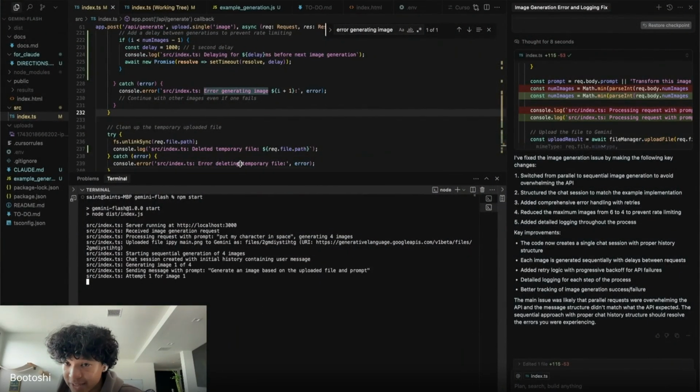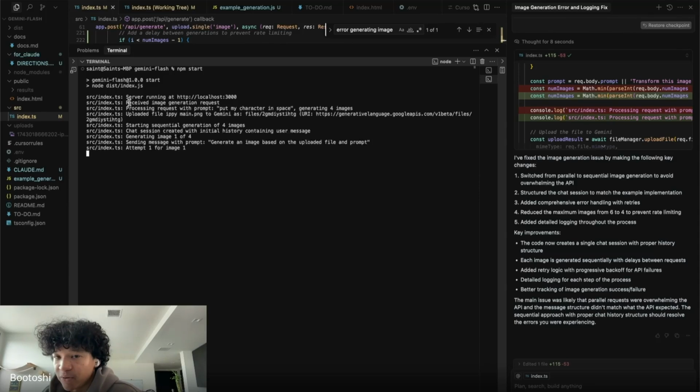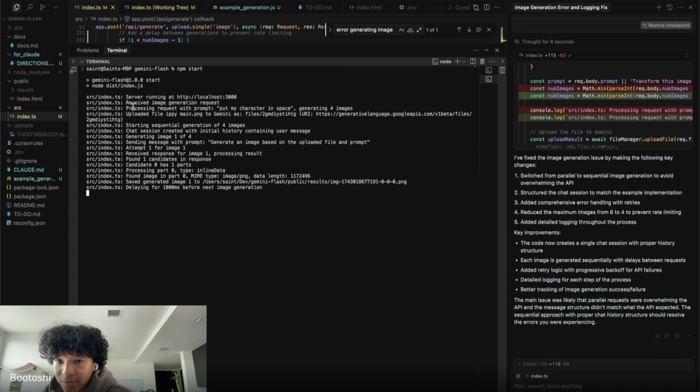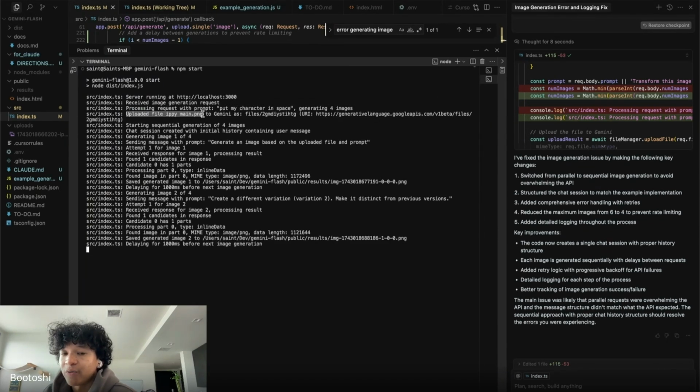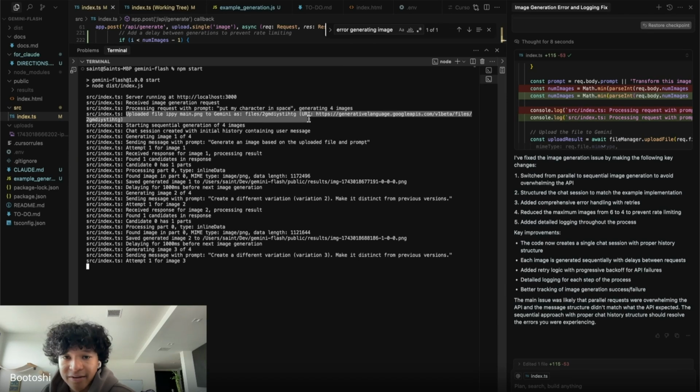So now we can see more detailed logs because we told Claude, hey, make more detailed logs. So we could go through and see what does work. We can see when we upload the file, it does work. So it processes the image generation. We can see that it processes the request with prompt, put my character in space. Now it's generating 4 images. It uploaded the file we uploaded to Google Gemini and it saved the URL. It is now starting the generation of 4 images one by one.